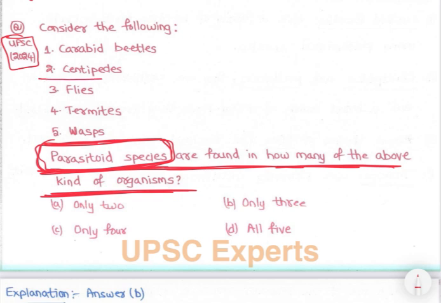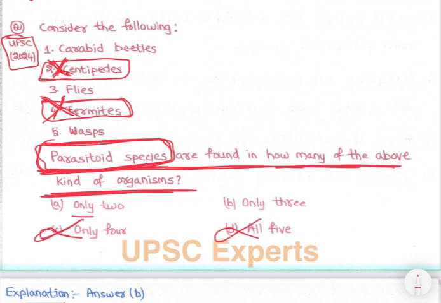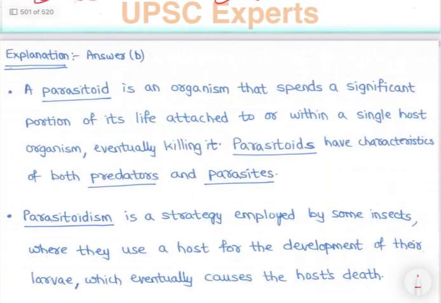Now see, we have already seen what centipedes are. Centipedes are carnivores. We have already discussed centipedes and millipedes. I have shown you the David Attenborough video. They are carnivorous animals, they are not parasites. And we have also studied termites. Termites are detritivores, so they cannot be parasites. Centipedes are carnivores and termites are detritivores, so if we eliminate those two, all five is not correct, only four is not correct, only two and only three. So now let's understand parasitoid species and then we'll answer it.